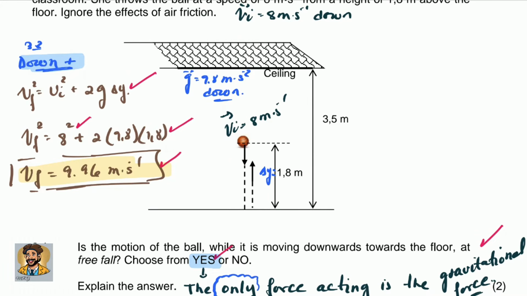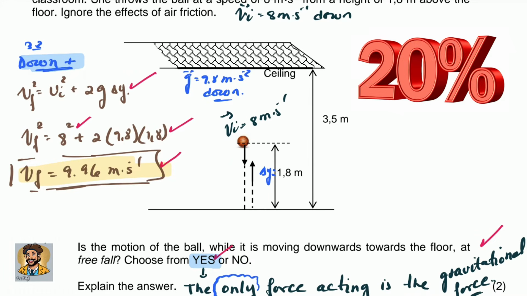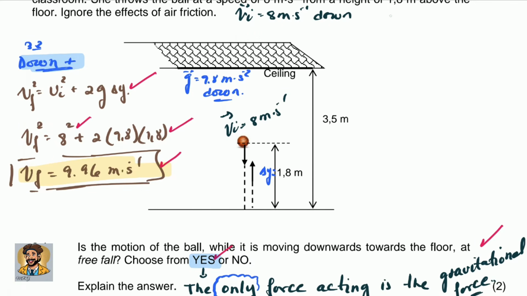So the first thing we're going to do is determine what is 20% of 9.96. How do I do this? I say 9.96 represents the 100%. This is simple mathematics, guys. Now how much will 20% represent?